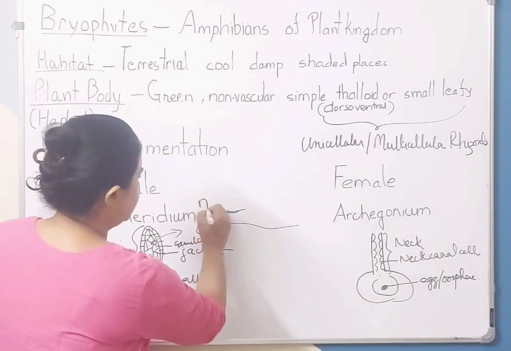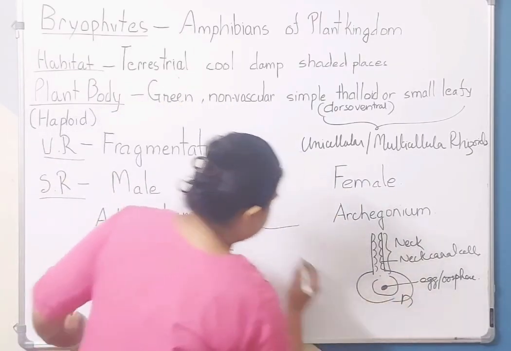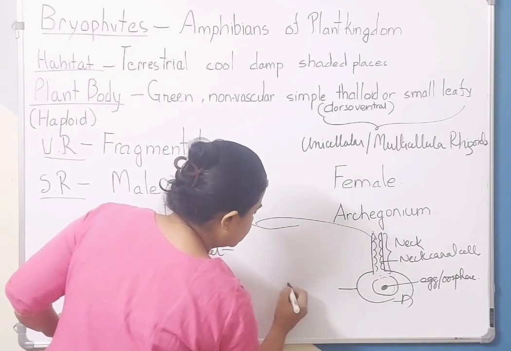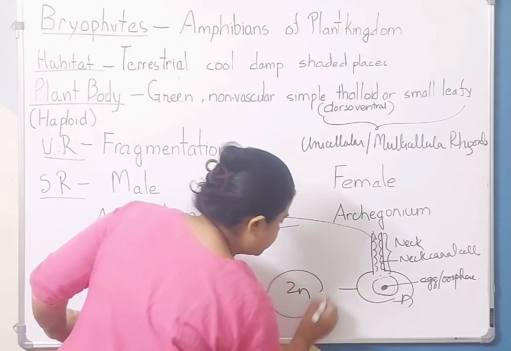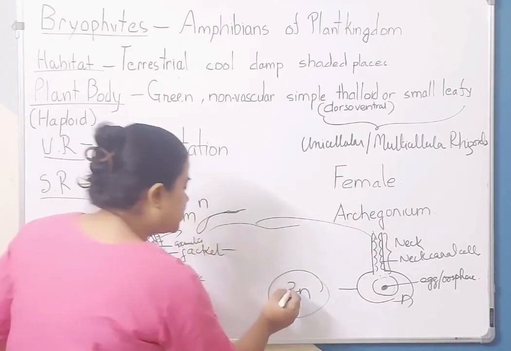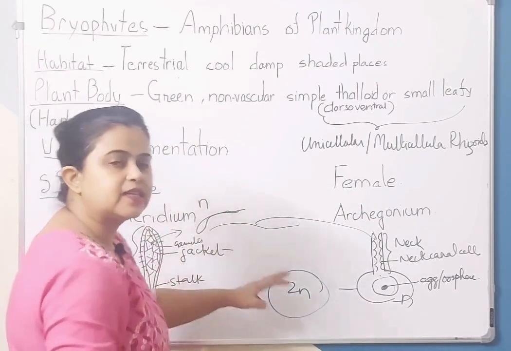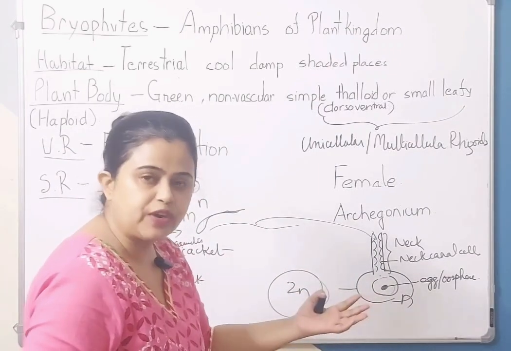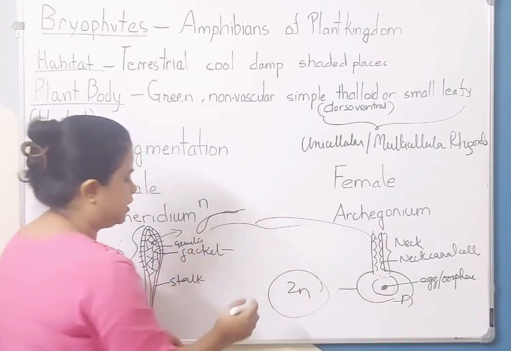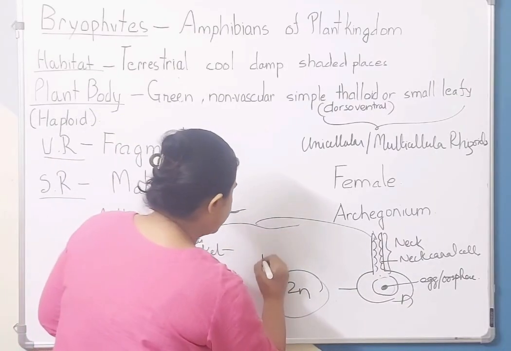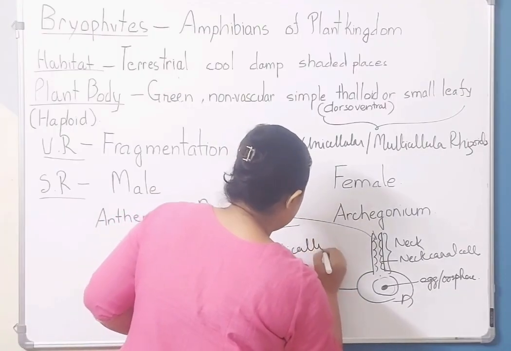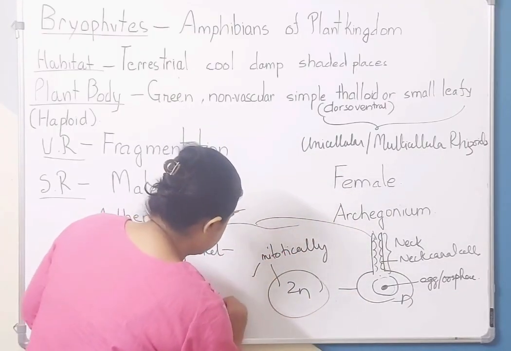So see, this is N. This is also N. ये स्विम करके यहाँ आ गया, fertilization has occurred, so it gives rise to zygote which is 2N. तो this then divides, but it does not give rise to another gametophytic plant. It divides mitotically to give rise to sporophyte.